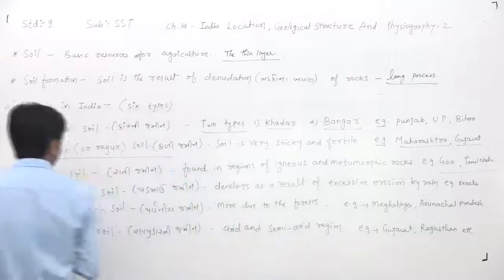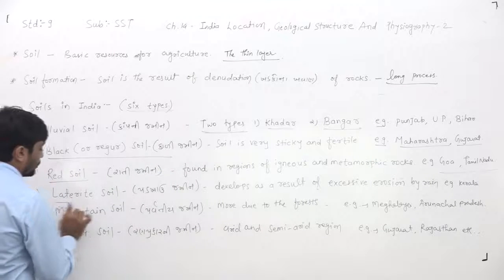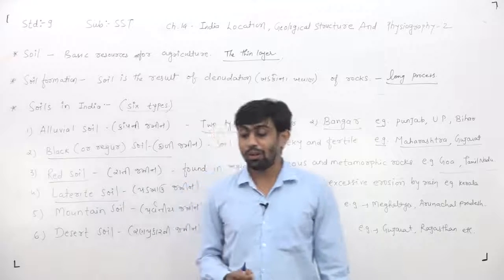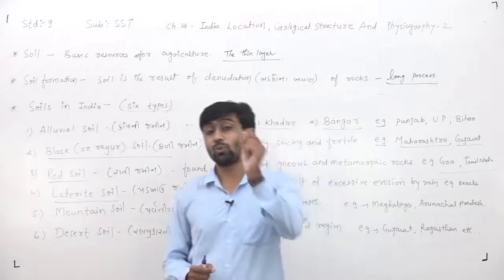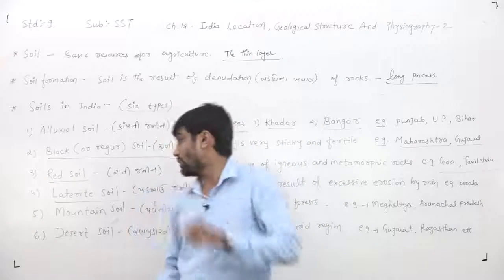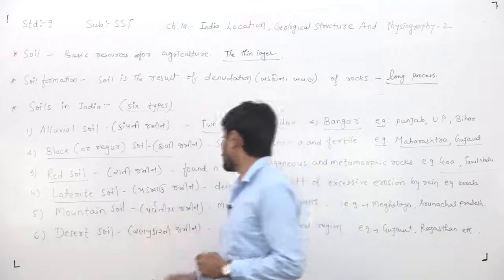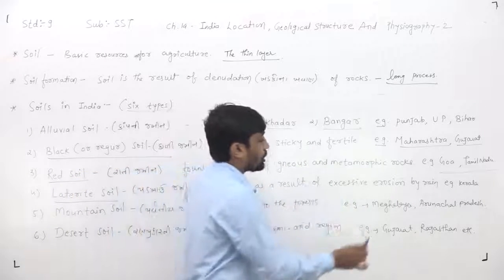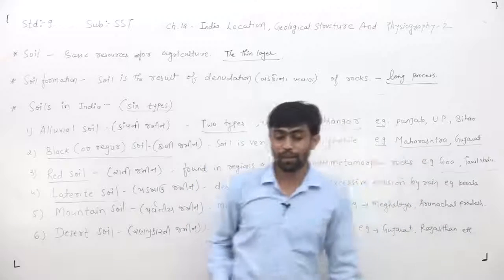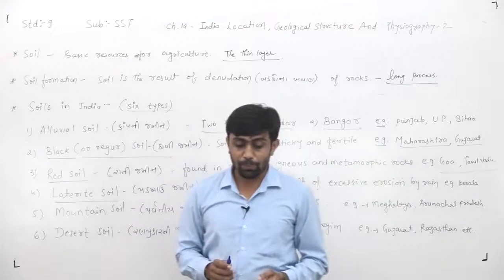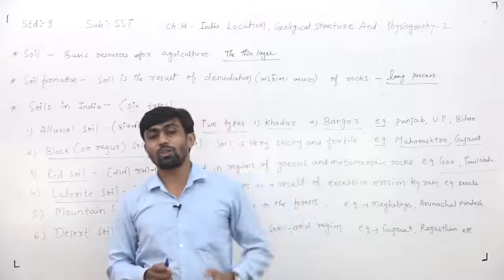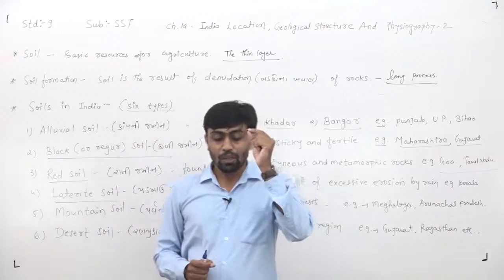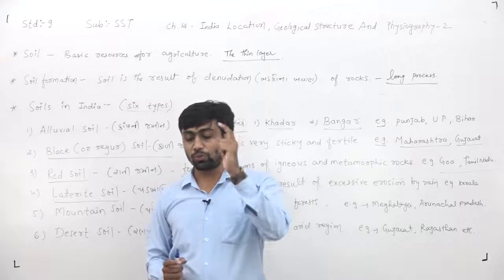Next, dear children, we have learned about laterite soil. Which soil is it? Laterite soil. In Gujarati you say padkhau jamin. We know very well that it is developed as a result of excessive erosion by the rain. That's why laterite soil is developed as a result of the erosion of the rain.